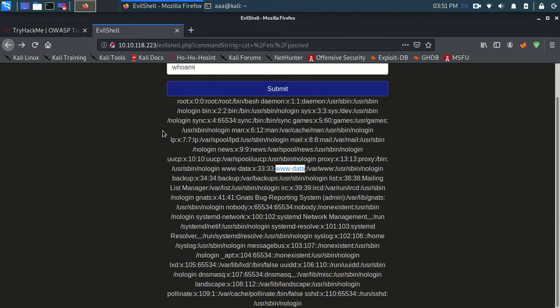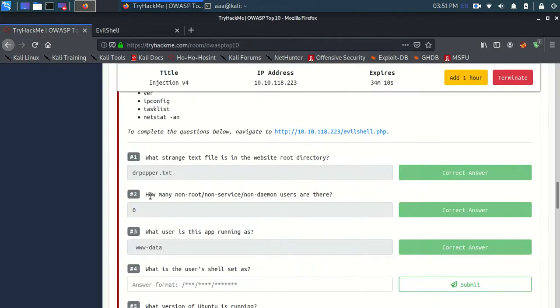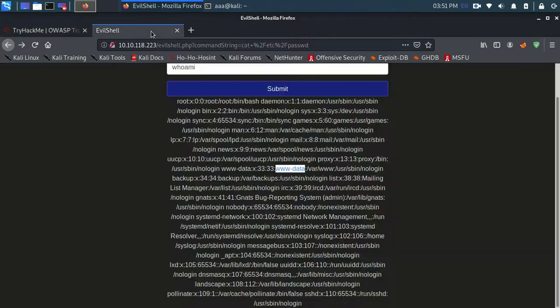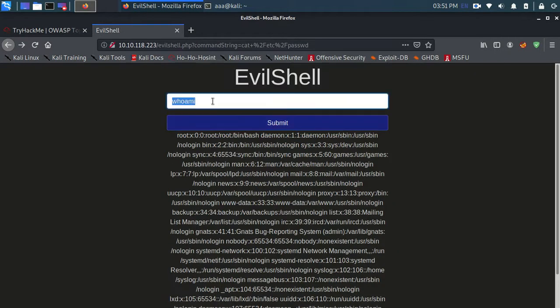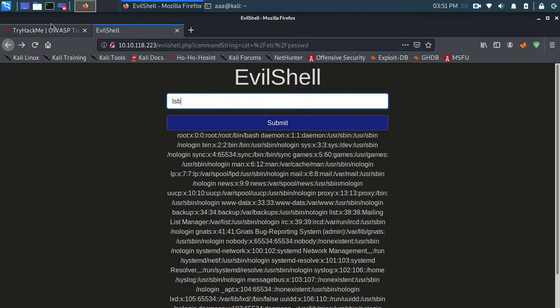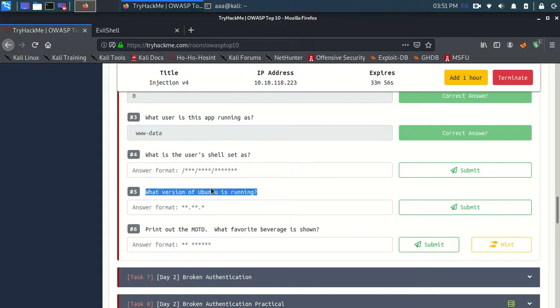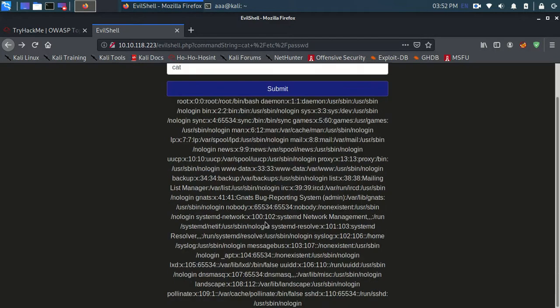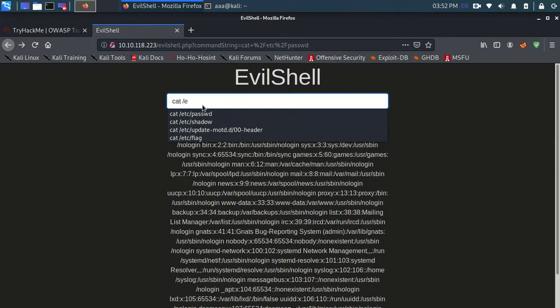Then let's go. What is the user's shell set as? So the command for that is lsb. No, that's for the version of Ubuntu actually. Okay, so what is the user's shell set as? For this, let me cat the passwd file. Cat /etc/passwd, submit.